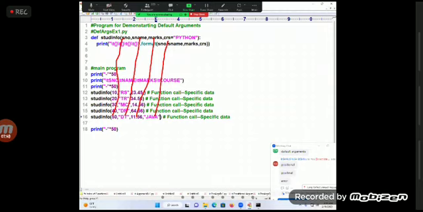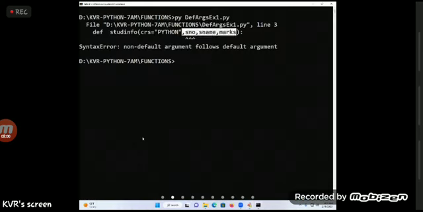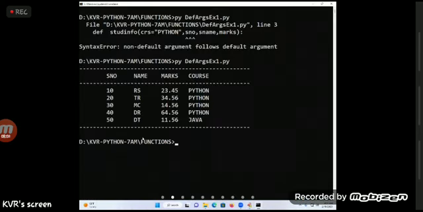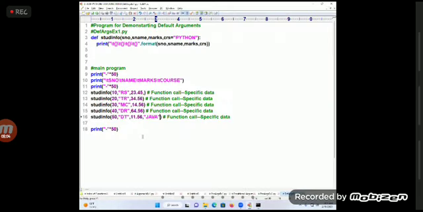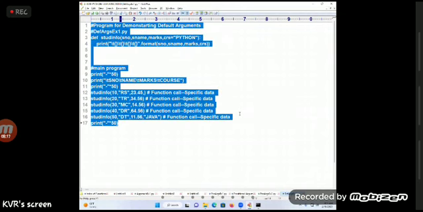No problem. That means for a specific function call, some specific data is passed. At that time, for that function call, CRS, earlier Python, is replaced with what? Java. You try to execute, students, and see that Java is printed or not. Now you may ask a question: one more person wants to learn one more kind of thing. Okay, this I will take next. You understand this example once.